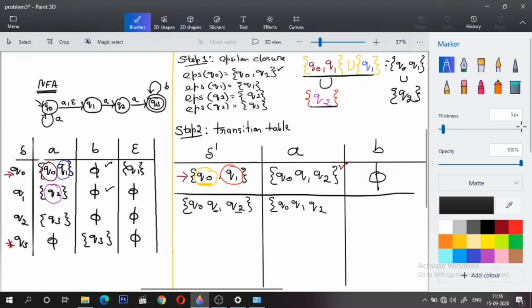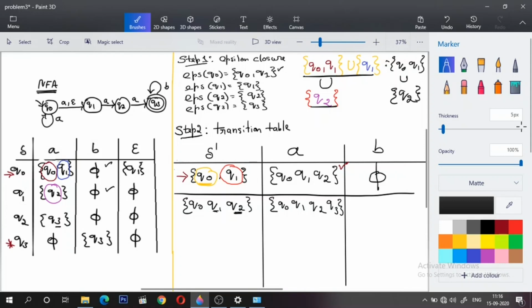And finally Q3 upon A makes a transition to Q3, and the epsilon closure of Q3 is nothing but Q3 itself, right? So this is for A.